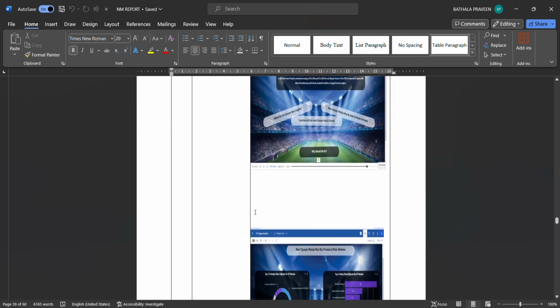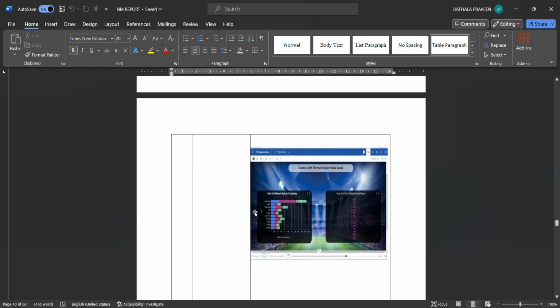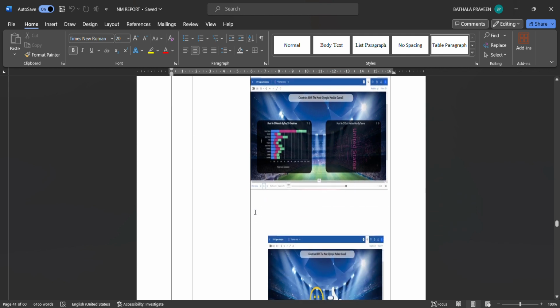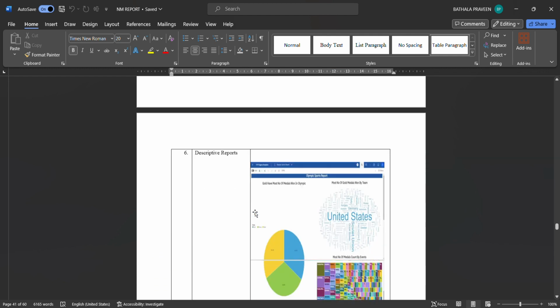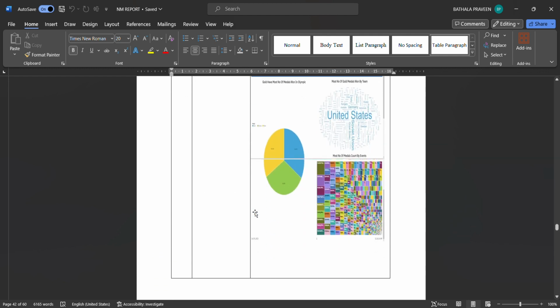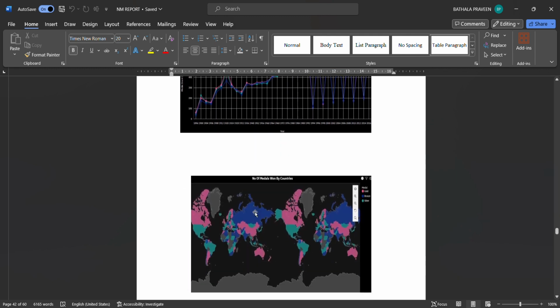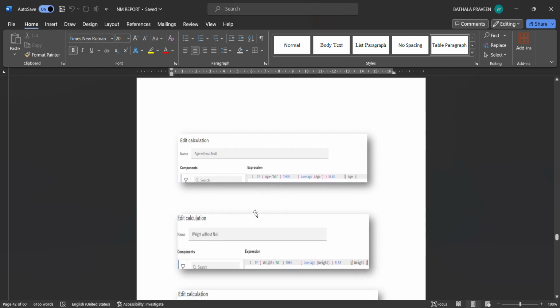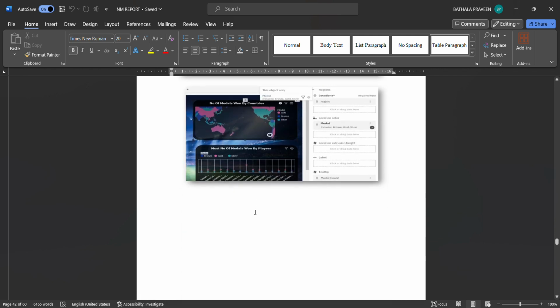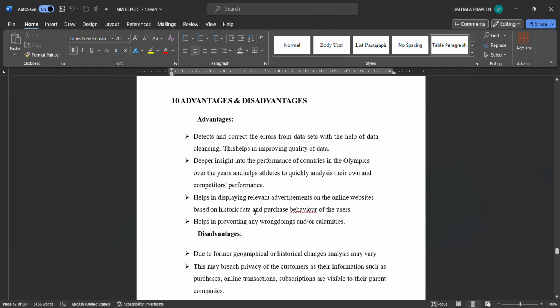Effective user story. I created a story. This is the story screenshots, which I created for mentioning the sports. Descriptive report result. These are the output screenshots of all those things I put it here. I have mentioned these, and these are the advantages and disadvantages.